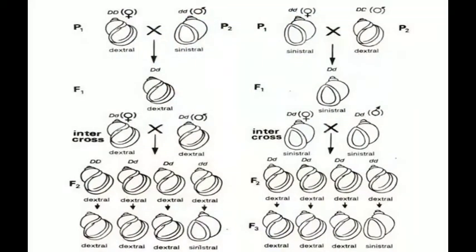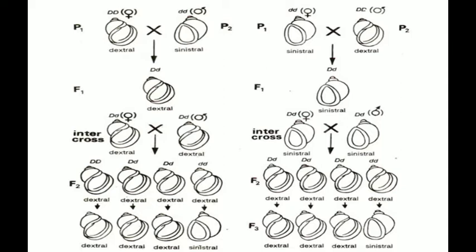You know very well from these two types of crosses. In the first cross, the parents are a dextral female and a sinistral male. The F1 hybrids are dextral, like the female parent. In the second cross, the cross is between a sinistral female parent and a dextral male parent. The F1 is sinistral, like the female parent.